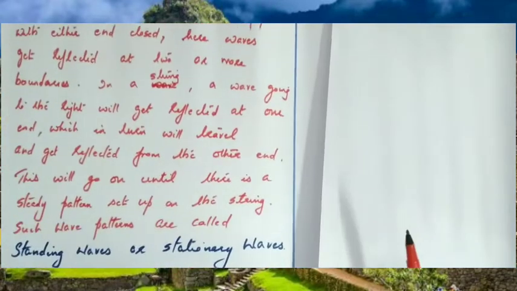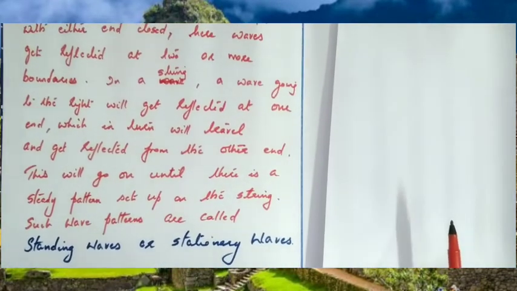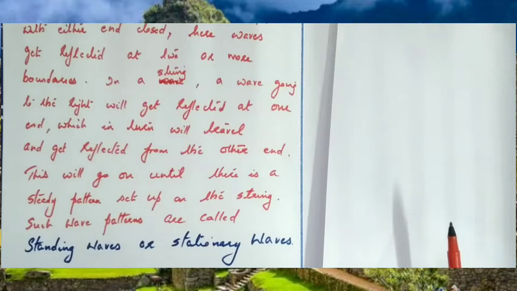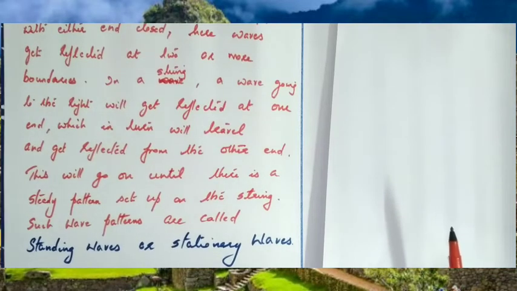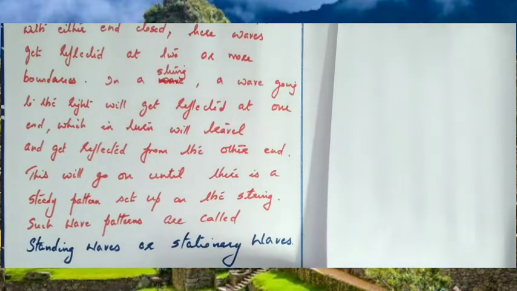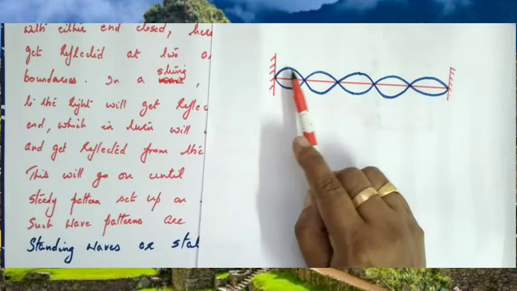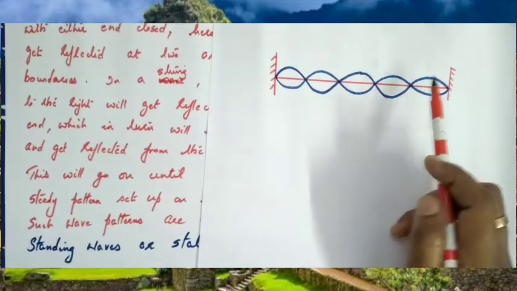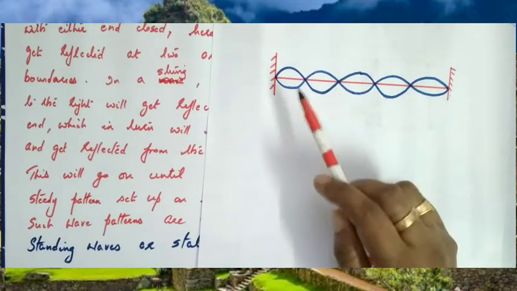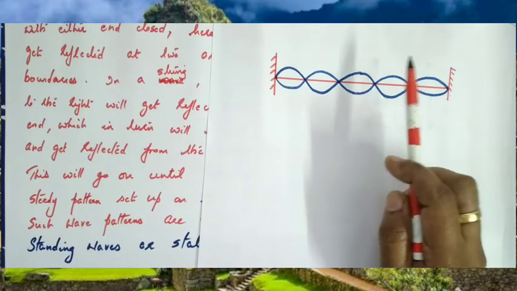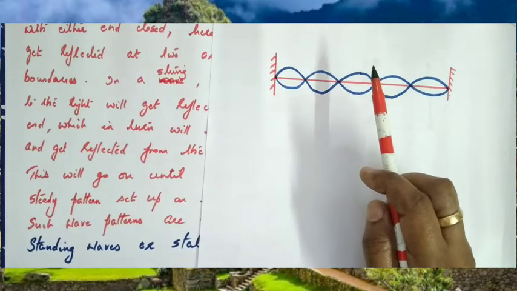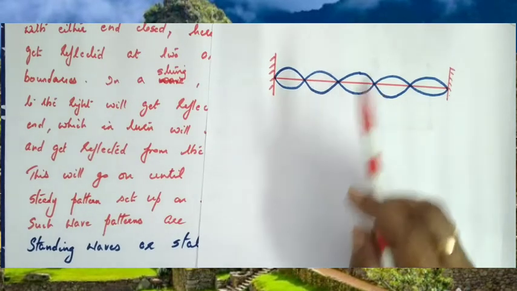This will go on until a steady pattern is set up on the string, and this pattern is called standing waves or stationary waves. So when the incident wave and reflected wave superimpose each other, okay, we can consider one wave as the incident wave and another wave as the reflected wave. When they combine together, that forms a stationary wave or standing wave.